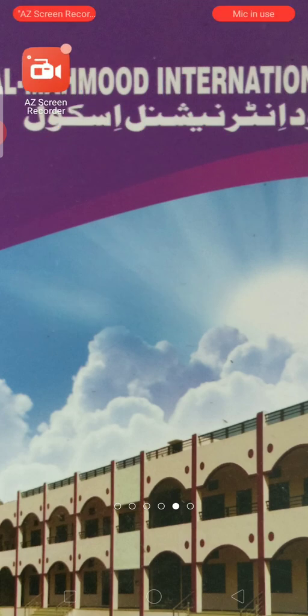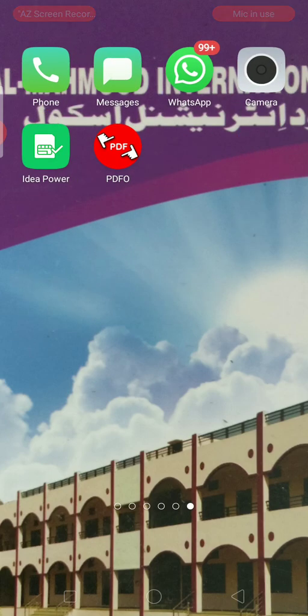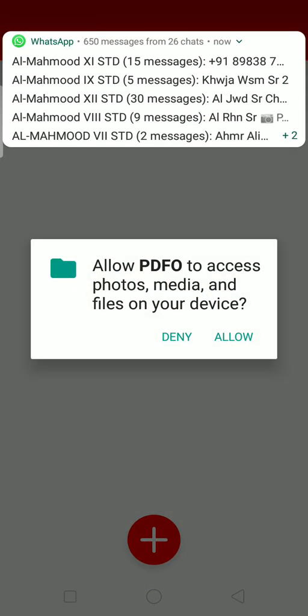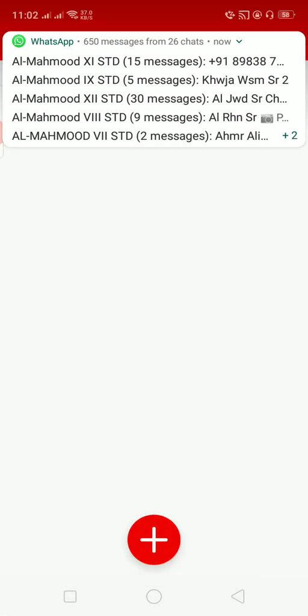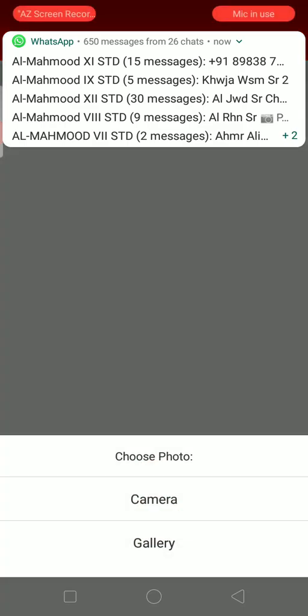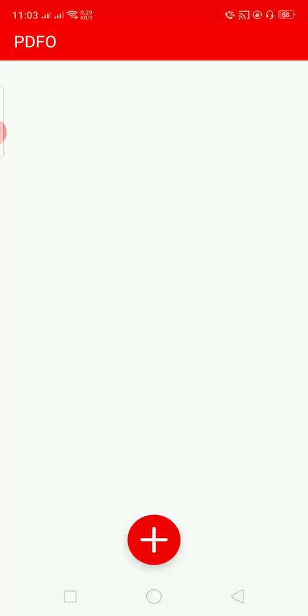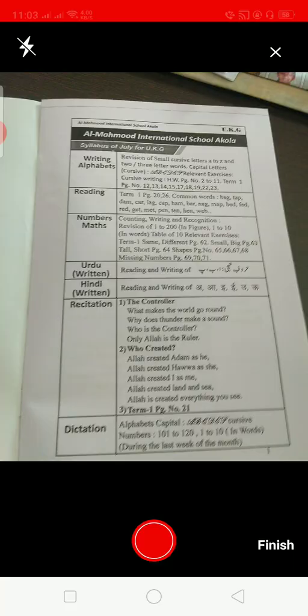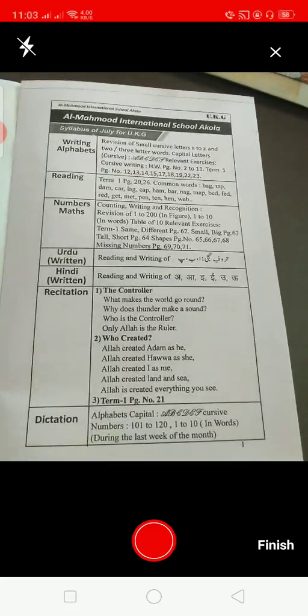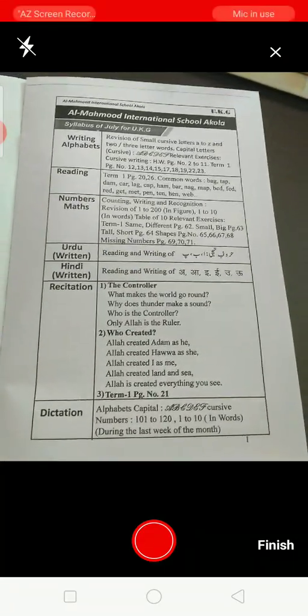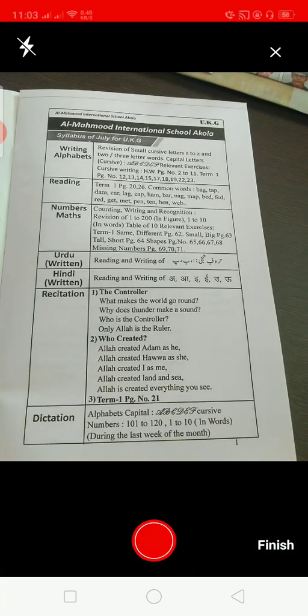After that, by using this PDFO, we have to go in PDFO. It will ask for some information, we have to allow that. And now directly there are three options: choose photo, camera or gallery. So directly you have to choose camera, and take a photo. Now I am taking a photo here. Suppose it is my answer sheet, so page number 1 I have taken.